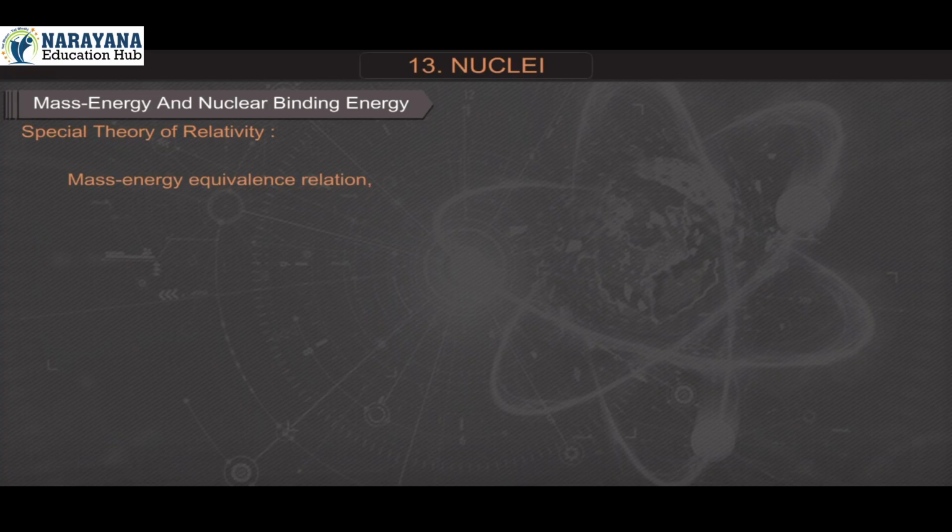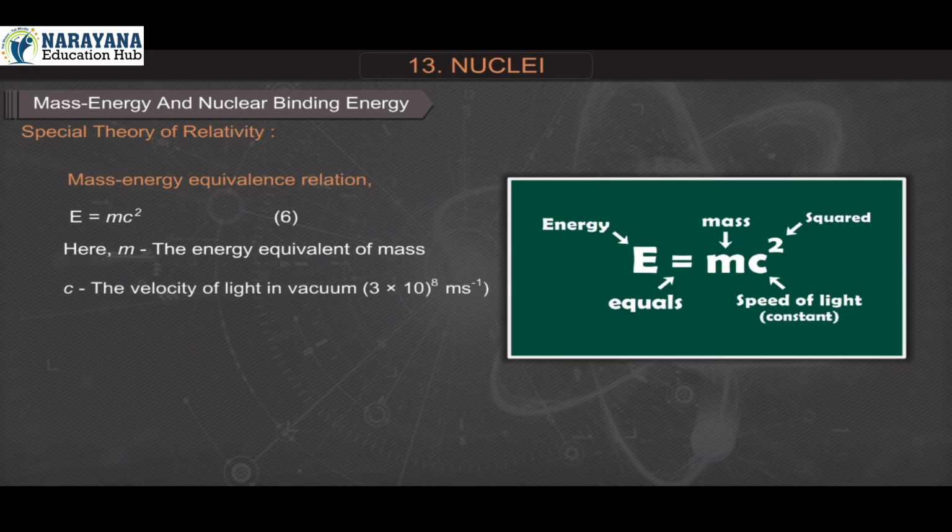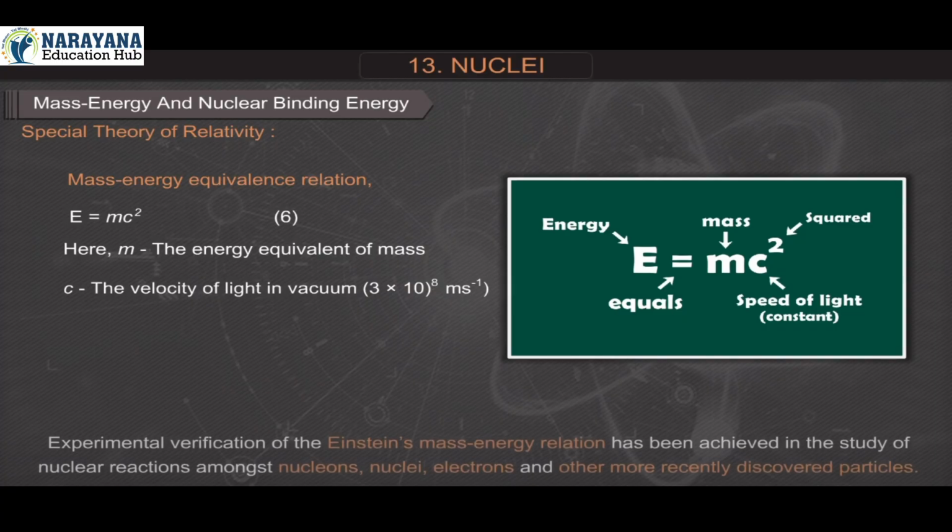Mass energy equivalence relation: E is equal to mc square, equation 6. Here m is the mass, and mc square is its energy equivalent. C is the velocity of light in vacuum, which is 3 into 10 raised to 8 meter per second.